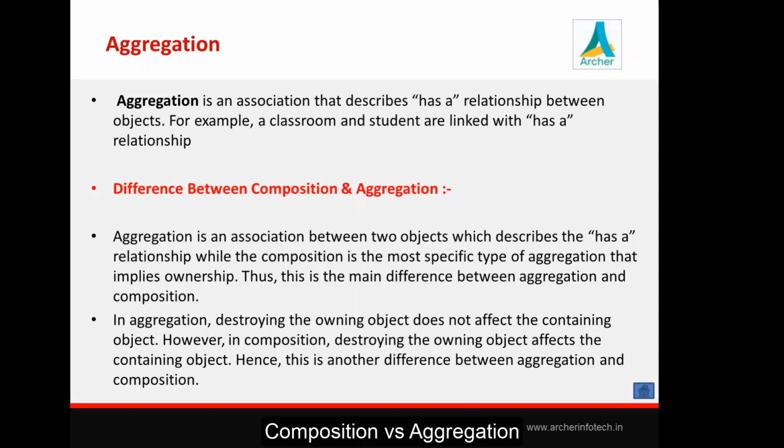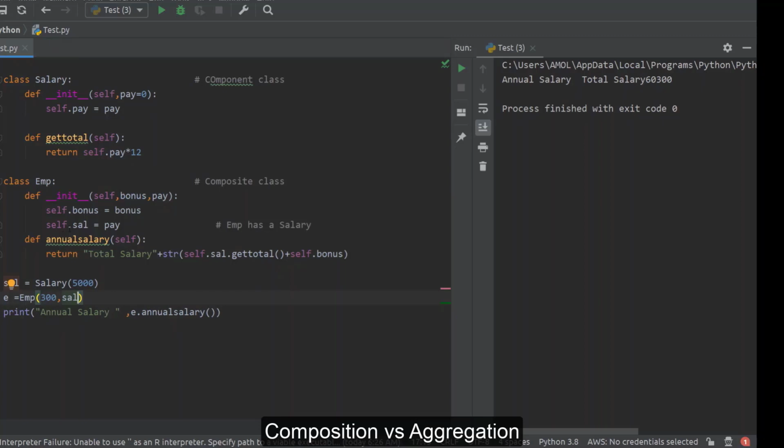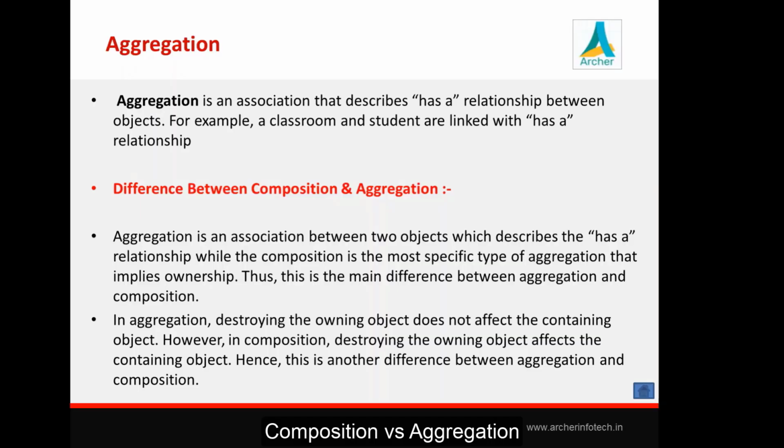Once again I am repeating, ownership is like this: right now the salary object we have created outside and pass to the employee object. In the previous case we created the salary object inside, so you can say this composite is owning this component object. That is the only difference between aggregation and composition.